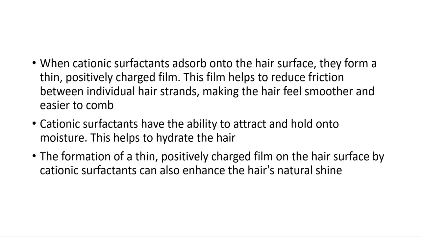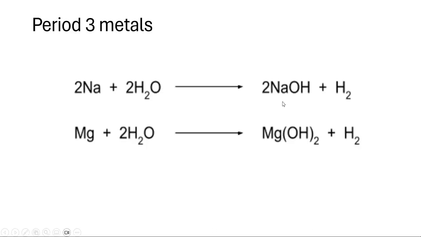Cationic surfactants have the ability to attract and hold on to moisture as well. So they retain moisture that can help hydrate the hair and make it appear wet. The formation of a thin, positively charged film on the hair surface by cationic surfactants can also enhance the hair's natural shine as well. So that's why it's like that with the conditioner.